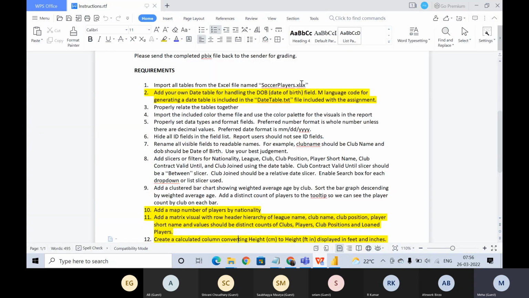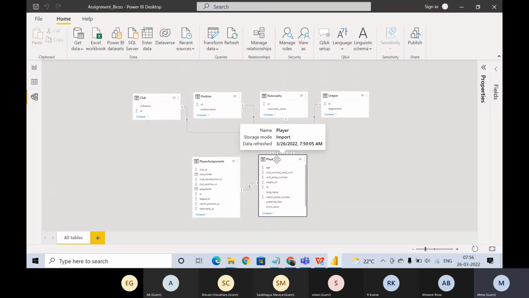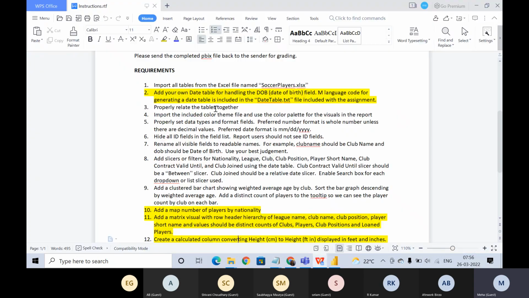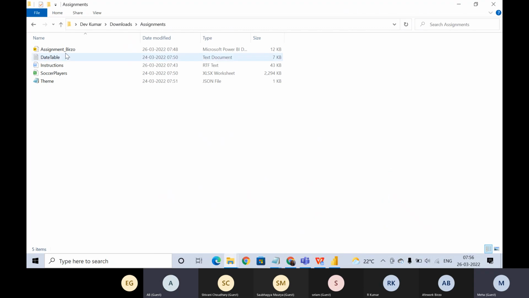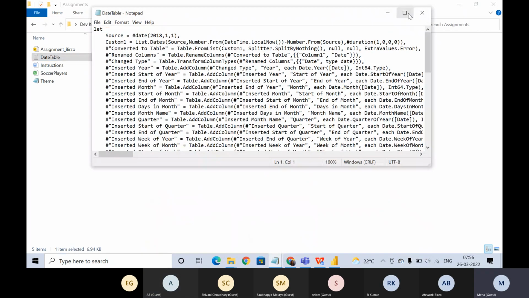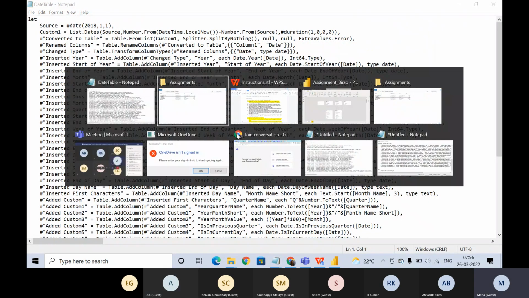Okay, so what was the first question? Import all tables from the Excel file named soccer players. So we have done it, right? This looks a little cleaner, and that is done. Now the second question: add your own date table for handling the date of birth field. The M language code for generating a date table is included in the date table text file included with the assignment. So actually they have given this query and we can directly use it to create a date table, right?